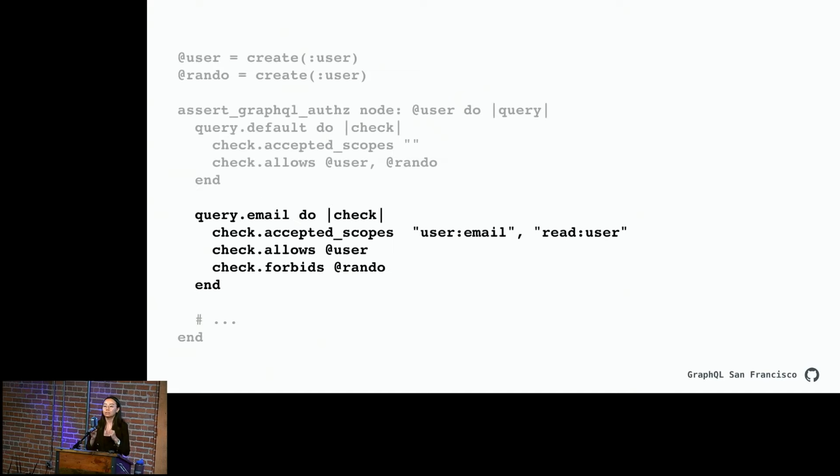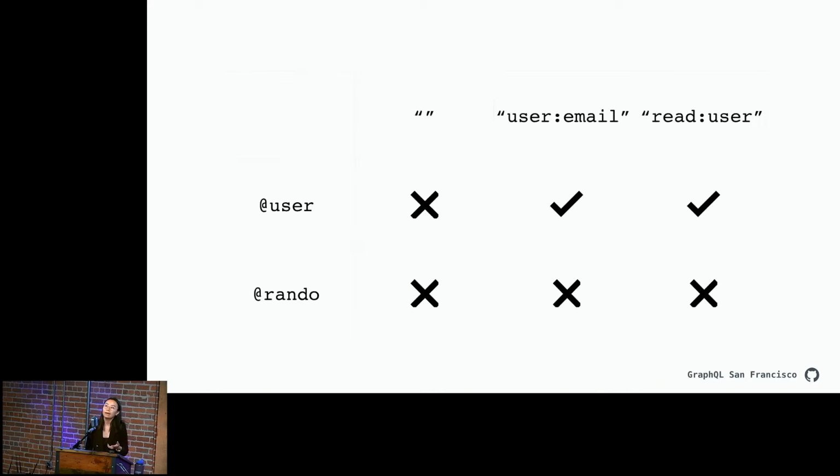And then we might have something just a little bit more complex, like who can query the email field on a user? Well, only the user is ever allowed to do that, and it requires certain scopes so that not all personal access tokens that this user has is necessarily allowed to access this information. And here's an idea of what that matrix looks like.